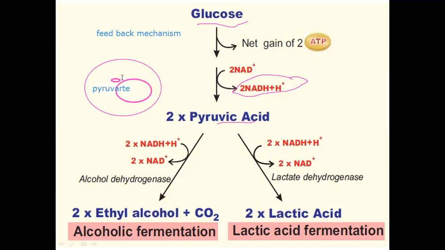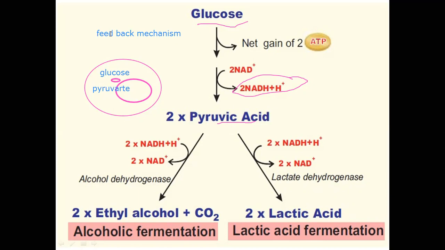When the pyruvate is more, what is the fate of glucose? Glucose conversion must stop here. From glucose to pyruvate, there must not be a conversion. Why? This process we call the feedback mechanism. When this particular environment is completely filled with pyruvic acid, the pyruvic acid should be converted to some other product, otherwise the glucose conversion cannot occur. This mechanism we call a feedback mechanism.